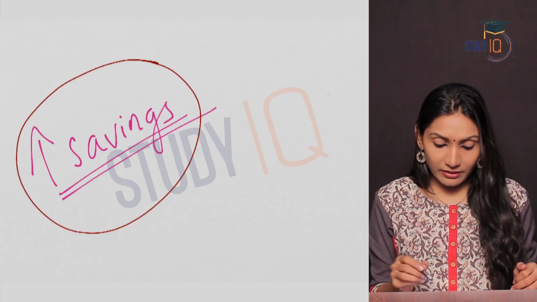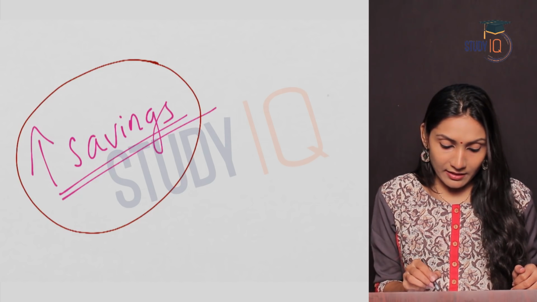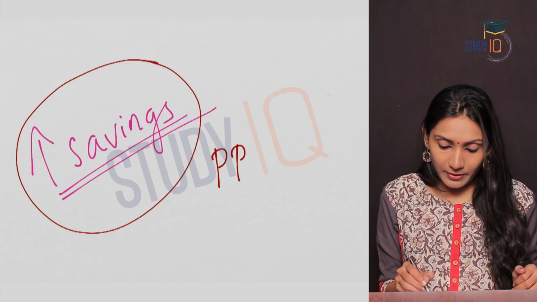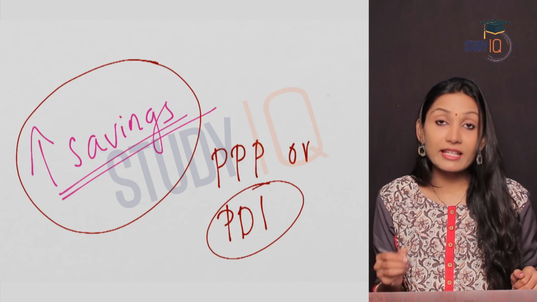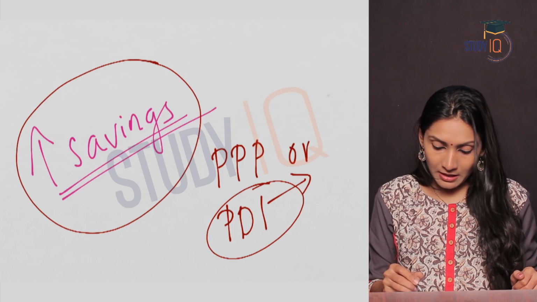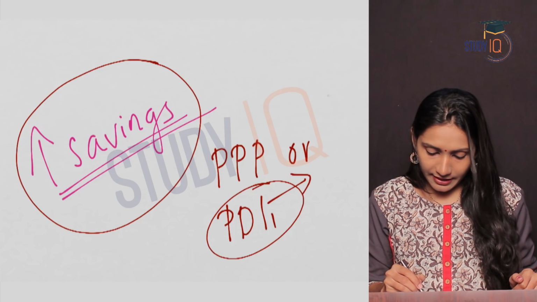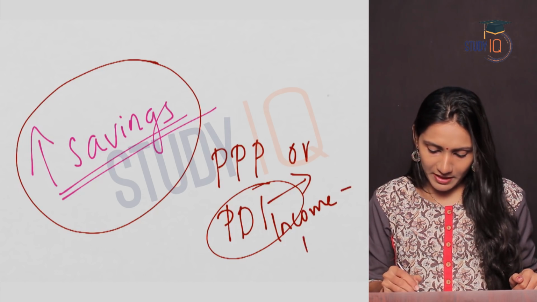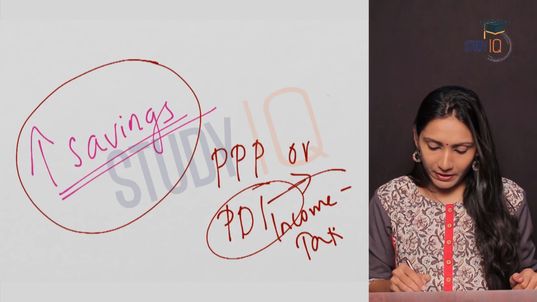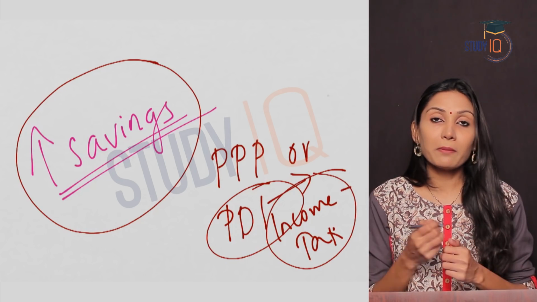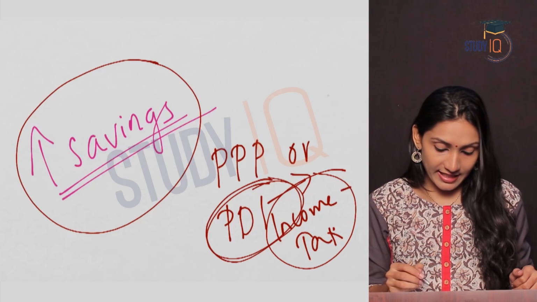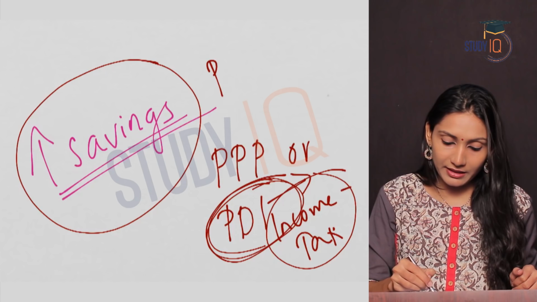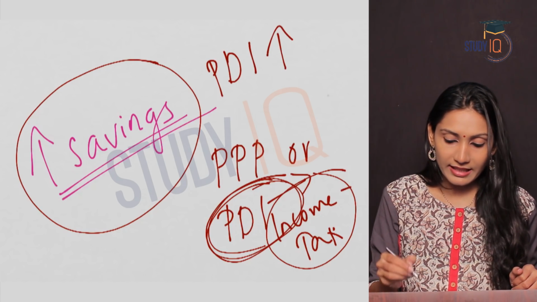So reduced rates of taxation had multiple effects. One, purchasing power of the people or personal disposable income. We have already seen what is personal disposable income. Personal disposable income is income minus tax payments. So when people have more personal disposable income, their purchasing power increases. So with reduced rates of taxation, the personal disposable income of people or households increased.